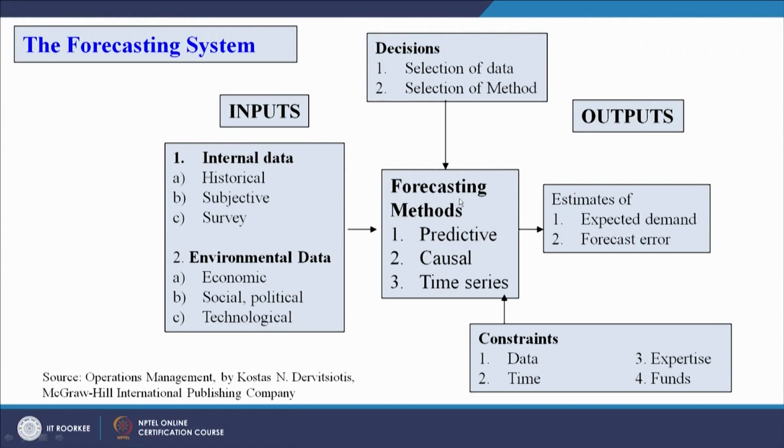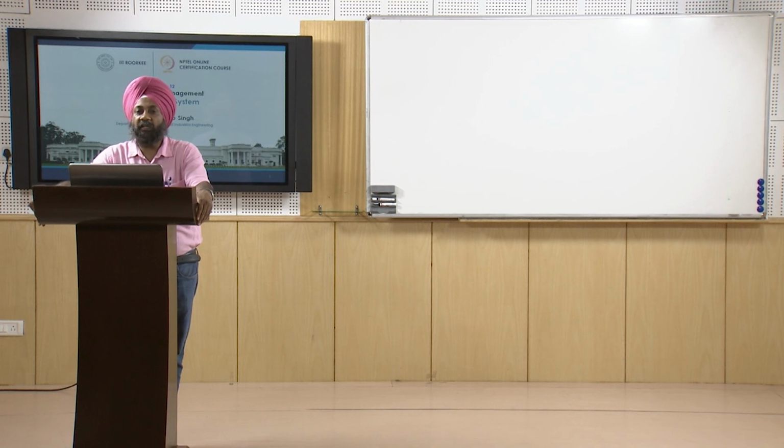So basically these are the 3 important things in any forecasting system. You have certain inputs, you have the methods, and finally in the output you produce your expected demand and you calculate the forecast error. There are 3 types of methods given here. We will see how much time permits and how many of these we can cover in our subsequent sessions.